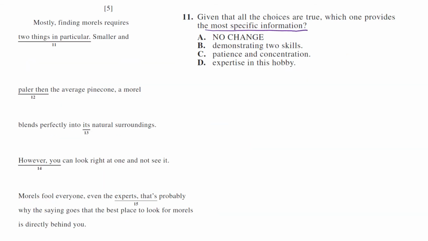Most specific information. Which one provides the most specific? Two things in particular. Two things. Well, that's not specific. Demonstrating two skills. What two skills? Patience and concentration. Well, there's your two skills. Your answer has to be C.